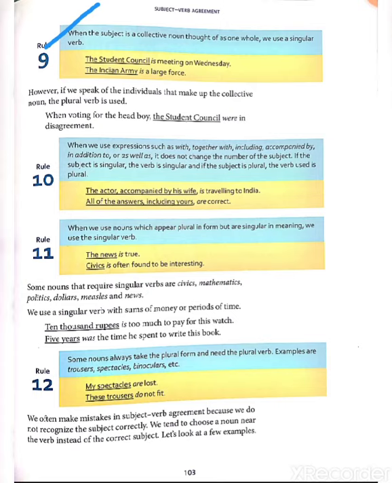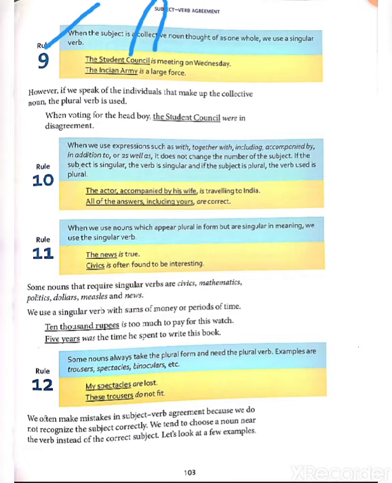In these examples, the student council is meeting on Wednesday. Council is a collective noun, and in the second example, the Indian army is also a collective noun, so we will use a singular verb after that.